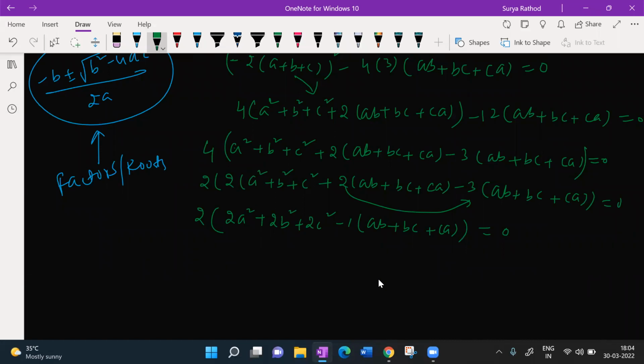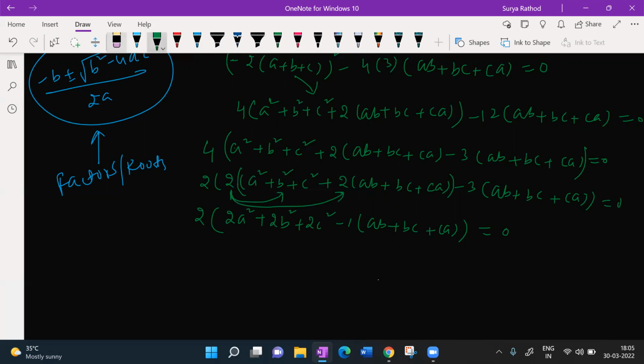2A square, 2B square. Now look at this, beta. Here I got this, but still this. Then how did you get 2A square plus 2B square plus 2C square? Look at this here. This 2 is for everyone, right? This 2 is for the entire bracket. So this into this and this into this we have to do here. Am I correct? Yes, sir.